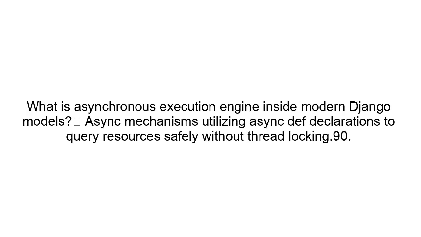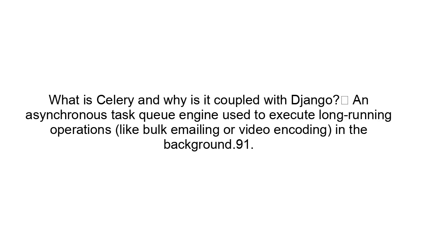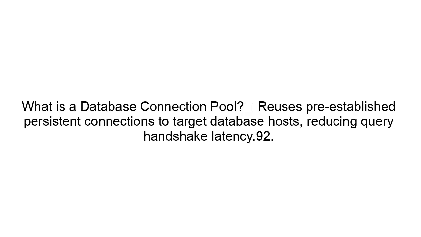What is the asynchronous execution engine inside modern Django models? Async mechanisms utilizing async def declarations to query resources safely without thread locking. What is Celery, and why is it coupled with Django? An asynchronous task queue engine used to execute long-running operations like bulk emailing or video encoding in the background. What is a database connection pool? Reuses pre-established persistent connections to target database hosts, reducing query handshake latency.